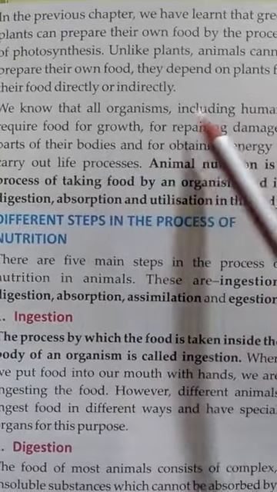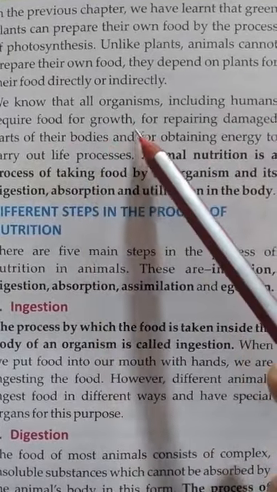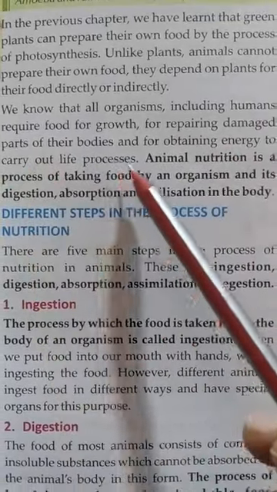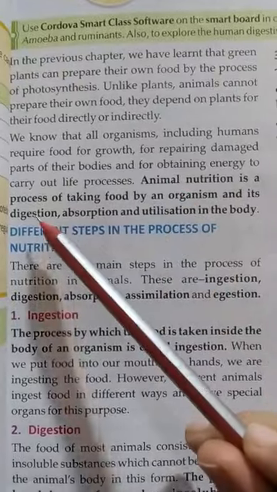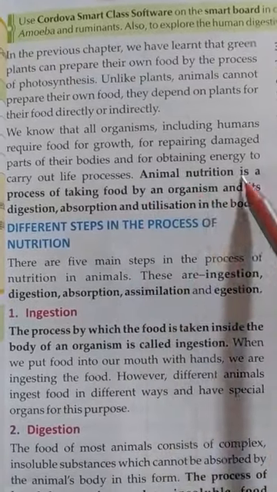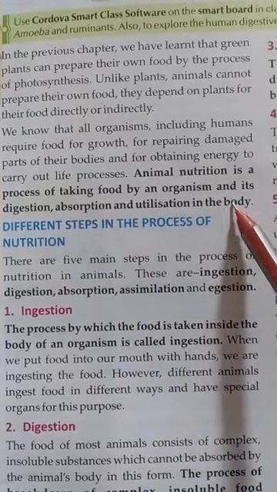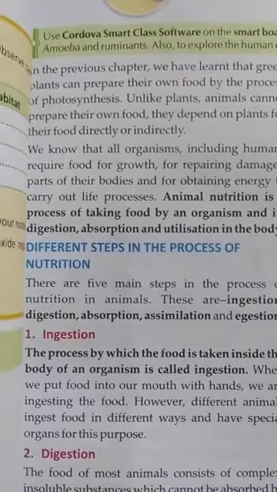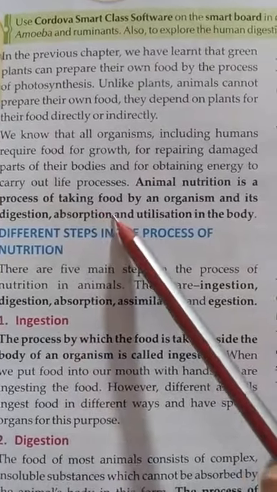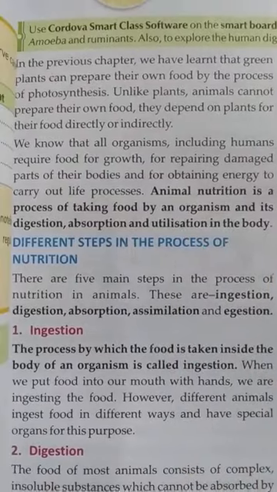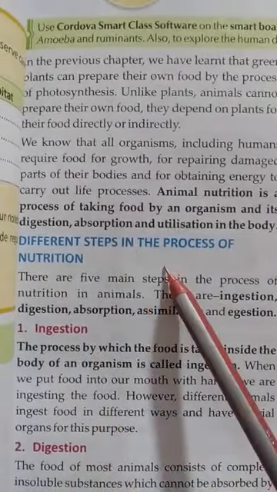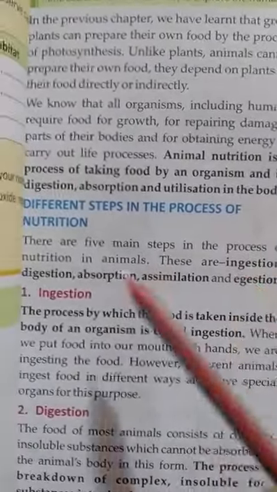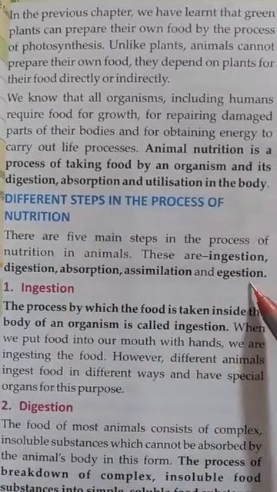We know that all organisms, including humans, require food for growth, for repairing damaged parts of our body, for obtaining energy, and to carry out life processes. Animal nutrition is the process of taking food by an organism and its digestion, absorption, and utilization in our body. What is animal nutrition? It has different steps: ingestion, digestion, absorption, assimilation, egestion.